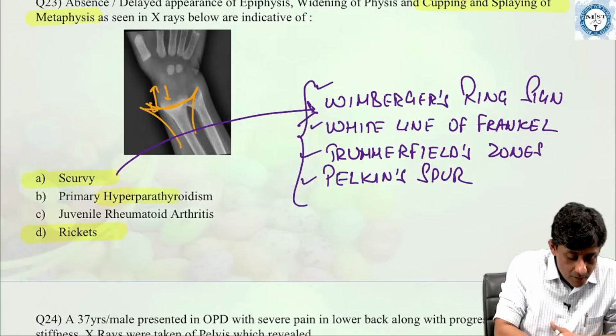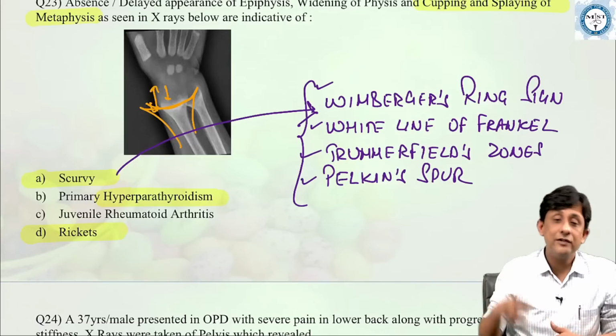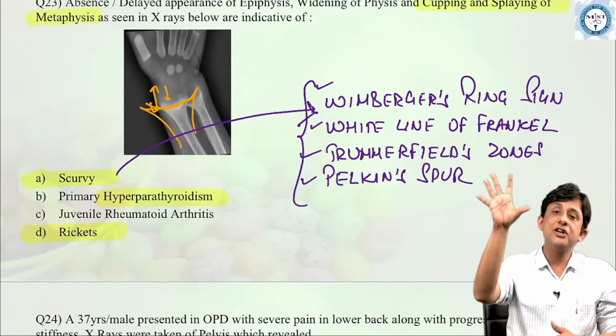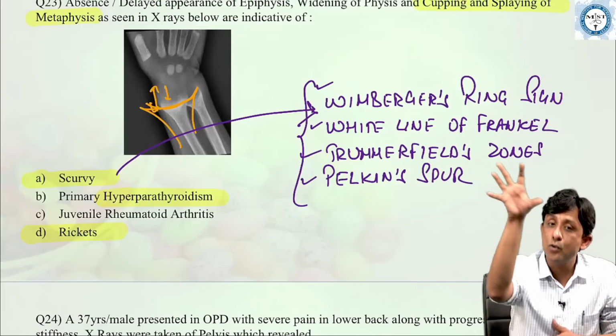Hyperparathyroidism. What does hyperparathyroidism do? So when there is a tumor, it causes excess of PTH secretion, it causes recruitment of osteoclasts and bony resorption.